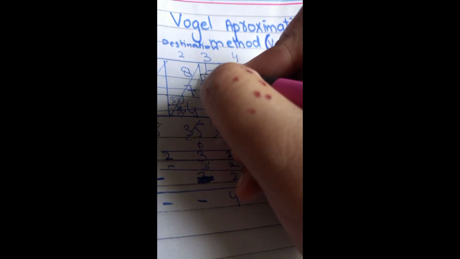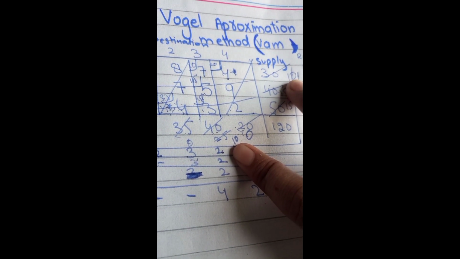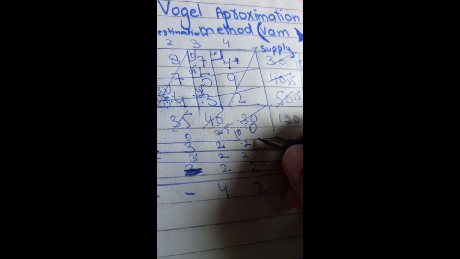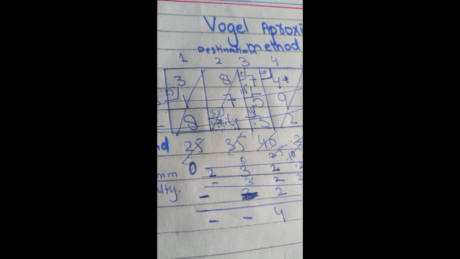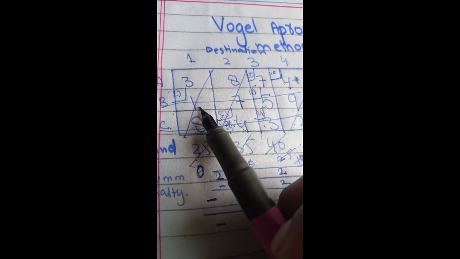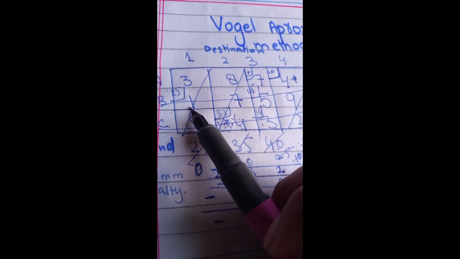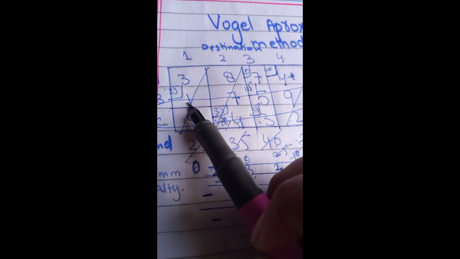There is the last cell. We will write any of the numbers because both are equal, 10 and 10. Both will become 0, 0. So now we will obtain the optimum solution by multiplying the numbers and their allocations.